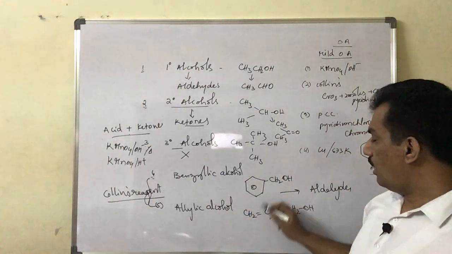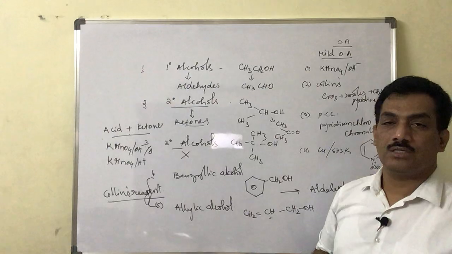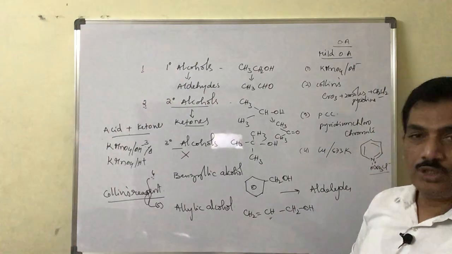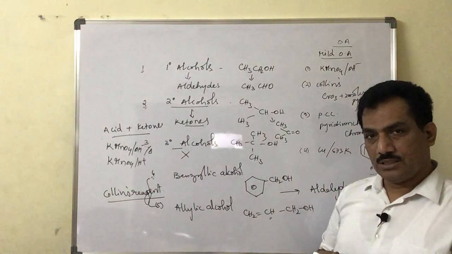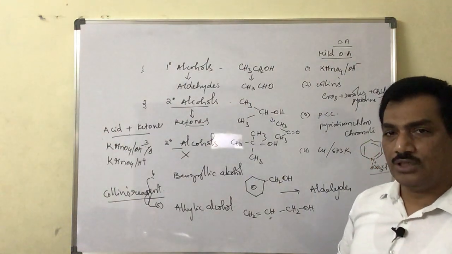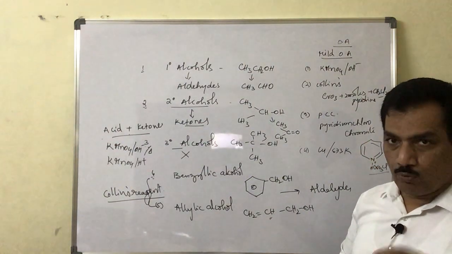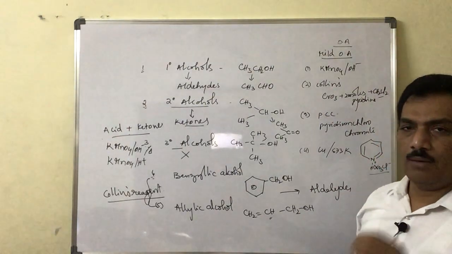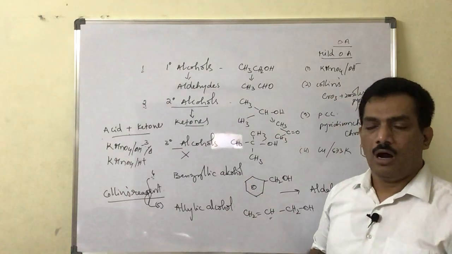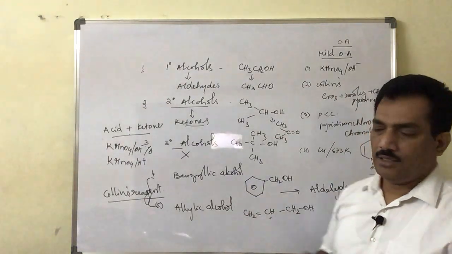Because in allylic or benzylic compounds, other parts also have the tendency to participate in oxidation. But when we use Collins reagent, without oxidizing the other part, it can attack only the alcoholic group. The carbon where the OH group is present is the one it will oxidize.